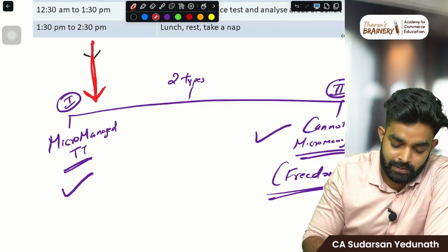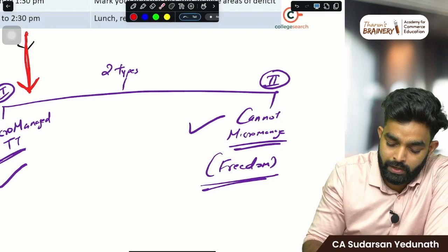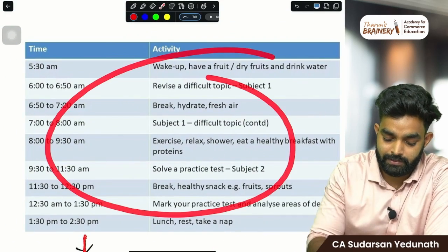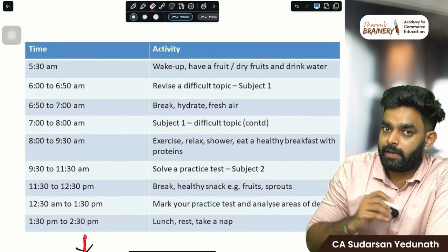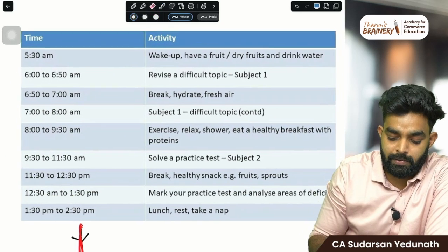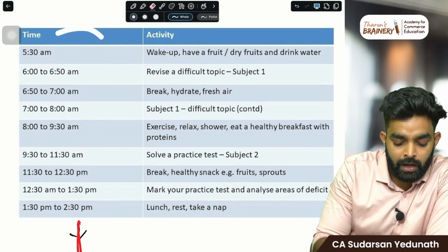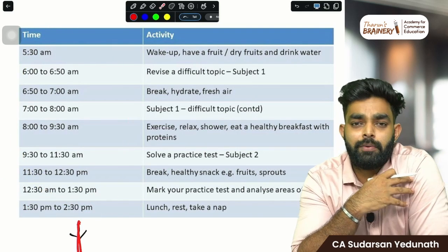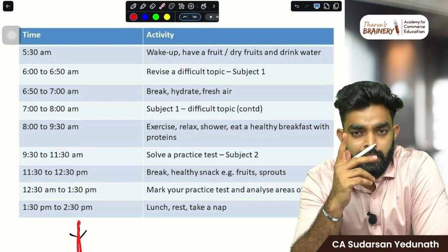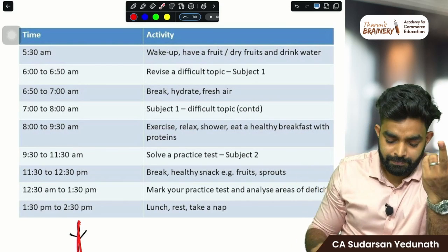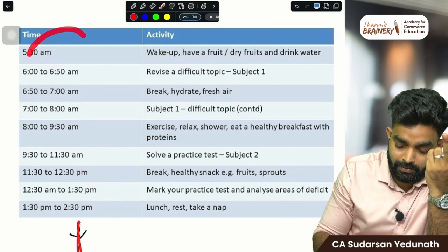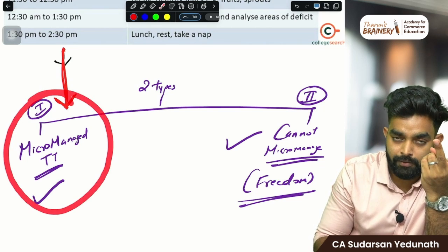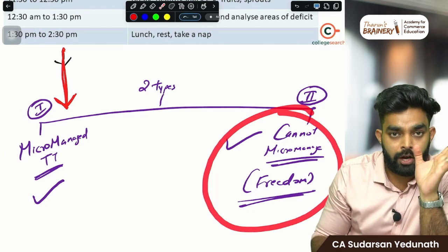But there is another category of students who cannot micromanage. The problem is they'll create a timetable like this, and the next day, if they are unable to follow it, they'll miss something. Unable to follow the timetable, they feel very demotivated and regretful. That's number 1. Number 2: basically 2 types of students are there. Type 1 is who can follow this, I told you. Type 2, who cannot follow this.